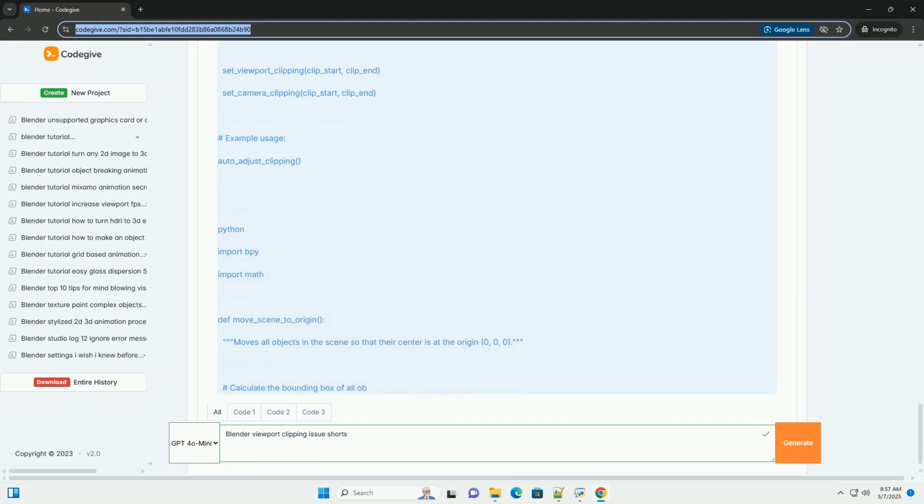Use the auto clipping script sparingly. Run it only when you notice clipping problems. Don't make it a part of your regular workflow unless absolutely necessary. Monitor clipping values. Keep an eye on the start and end clipping values in the viewport and camera settings. Test frequently. Zoom in and out and move around your scene to check for clipping artifacts as you're working.